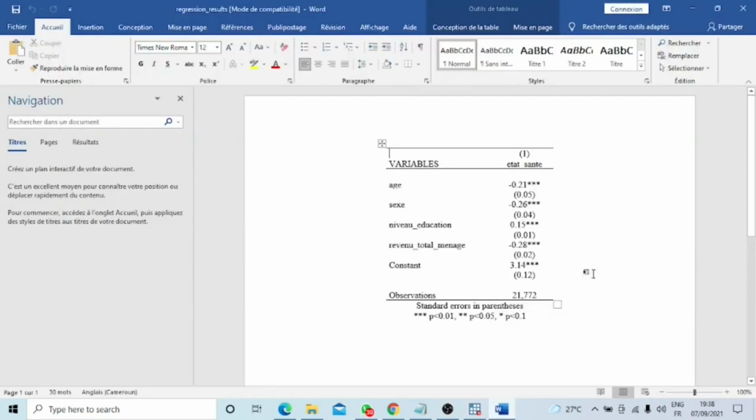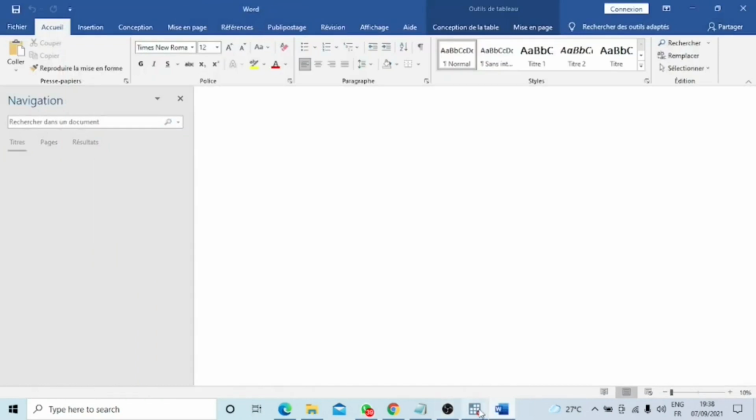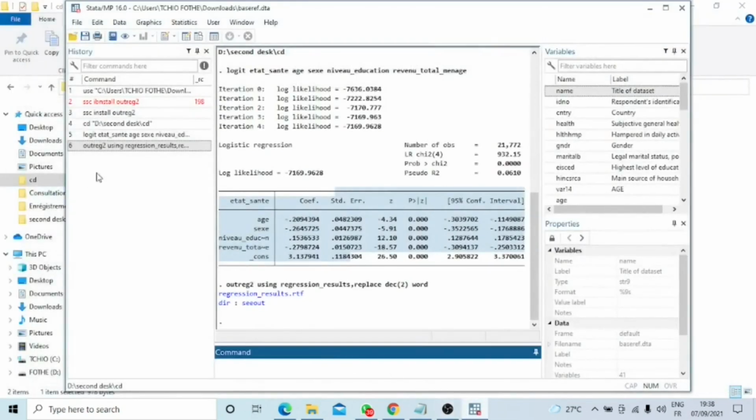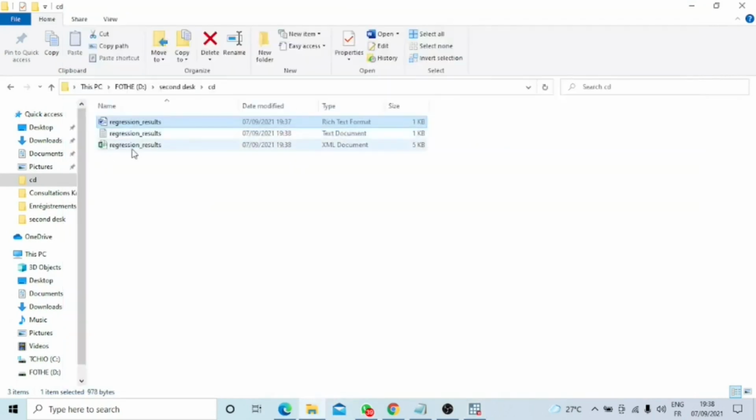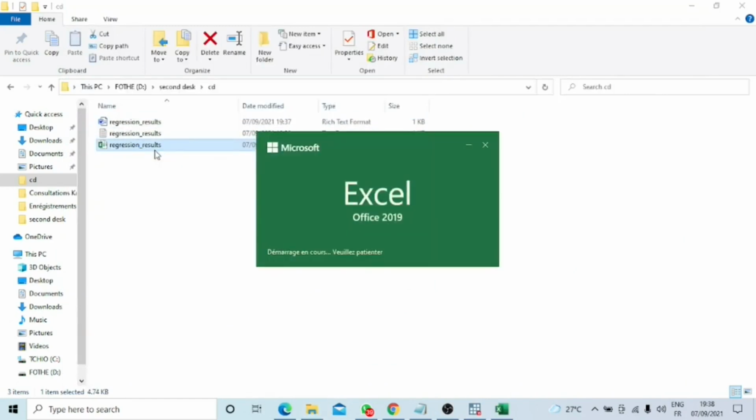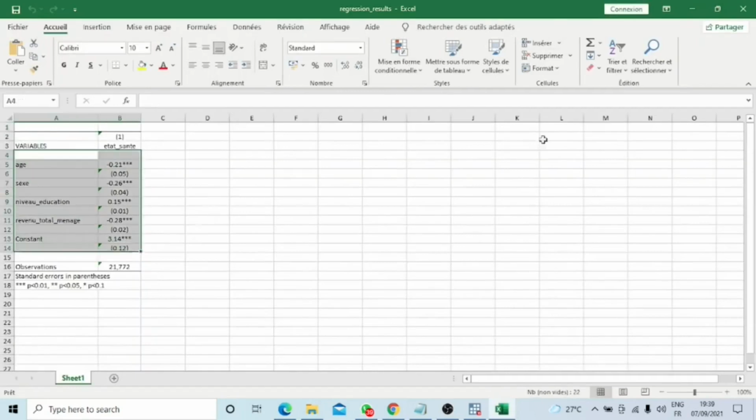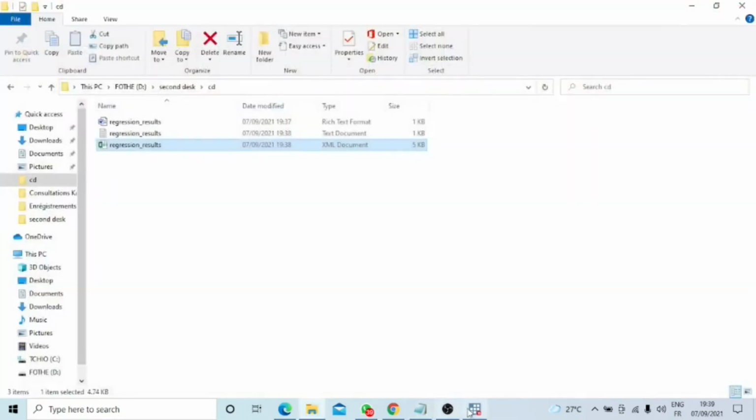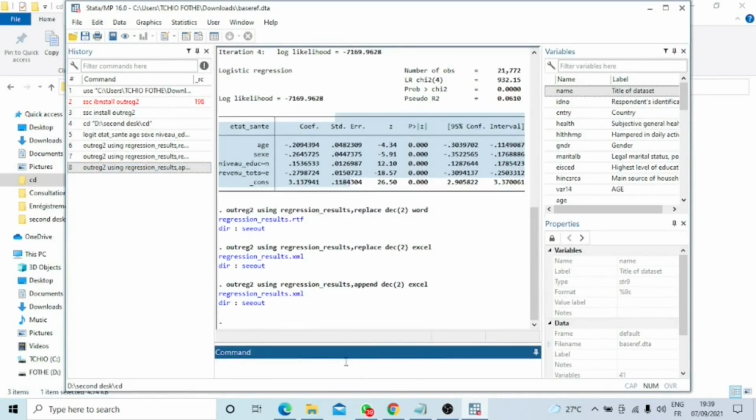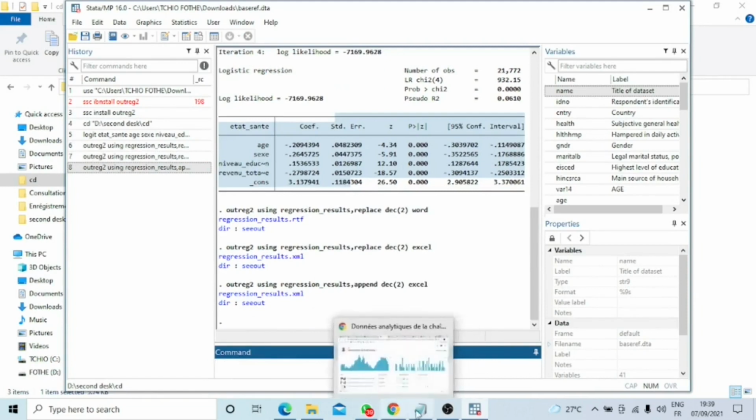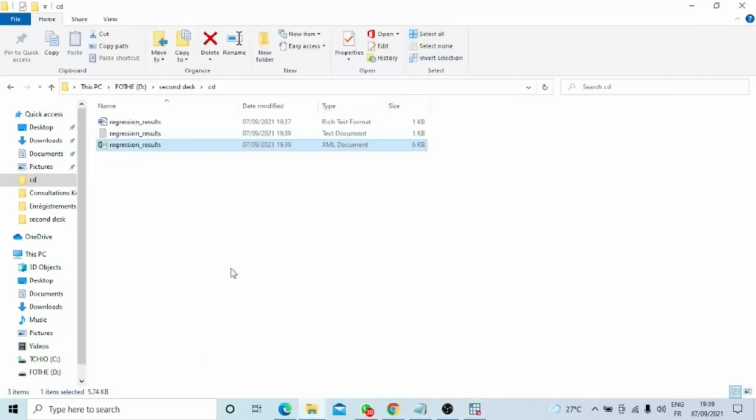So here I used the replace command, and I can do the same command again, replacing Word with Excel. It will create an Excel file in my cd folder instead. The generated Excel file will have the same result as before. Then, I use the command outreg2 again, but this time with append instead of replace. So I click enter, and it's going to add the new result to the result that already existed in my file.